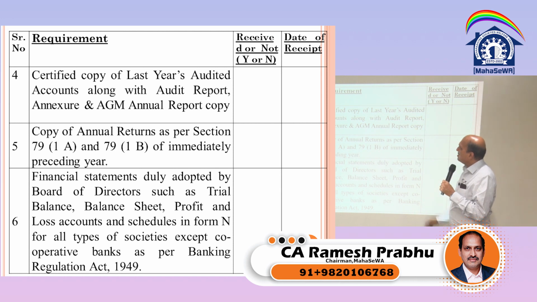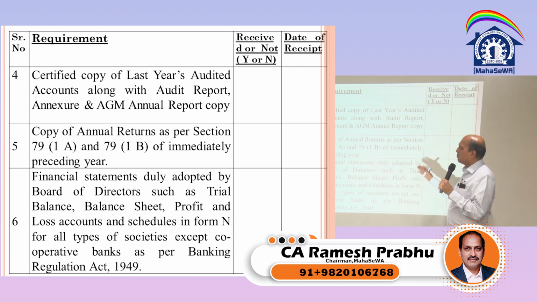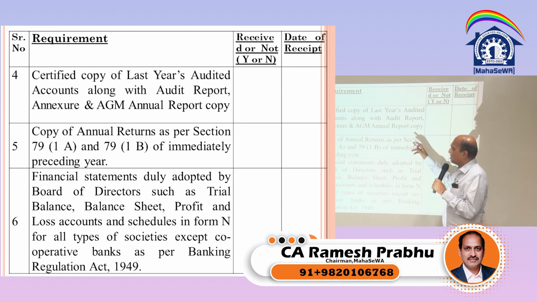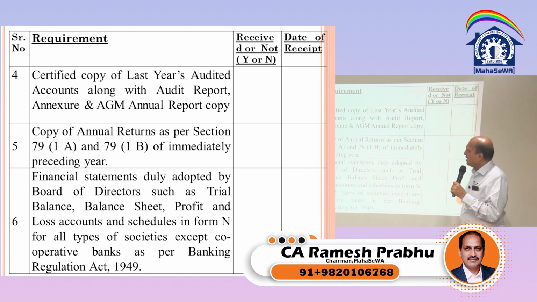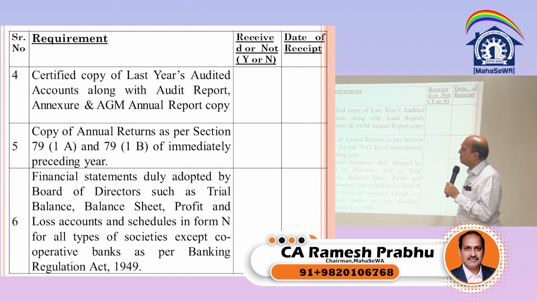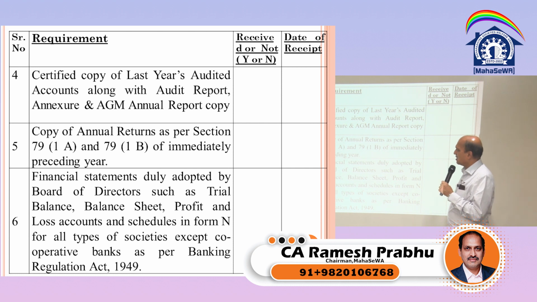Certified copy of the last year's audited accounts along with the audit report, Annexure AGM annual report copy. Now what happens is, when we do the audit, it is very important to go with the last year's audit report. In the last year audit report, what are the objections that we have taken, what are the suggestions that have been given by the auditor, along with the audit report and accounts. So what are the account heads, and those can be compared. So we have to take a certified copy of that, certified by maybe the chairman or secretary of the society.